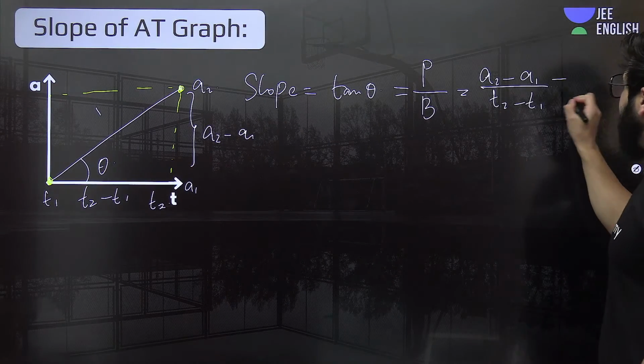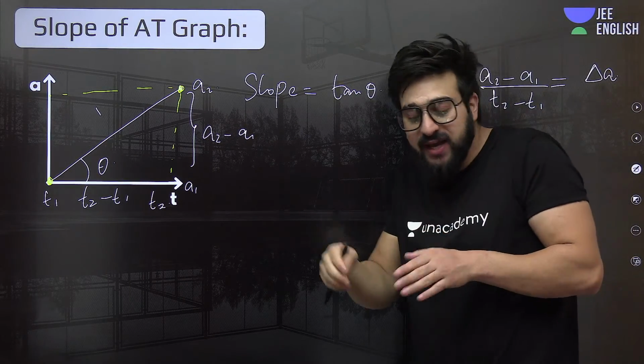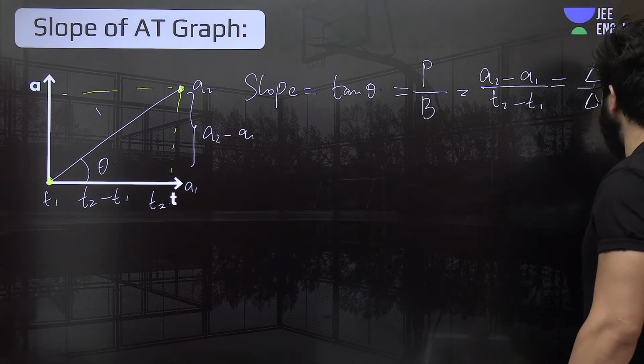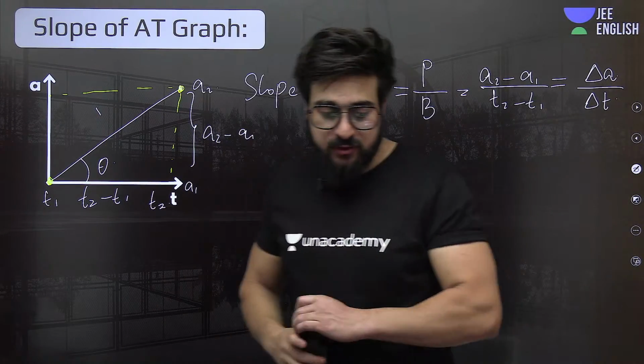Understand? Now, can I write this as a delta A? What is A2 minus A1? Change in A. So I'm just writing that is delta A. What is T2 minus T1? That is nothing but a delta T. Fine. Everybody understood what I am trying to say basically.